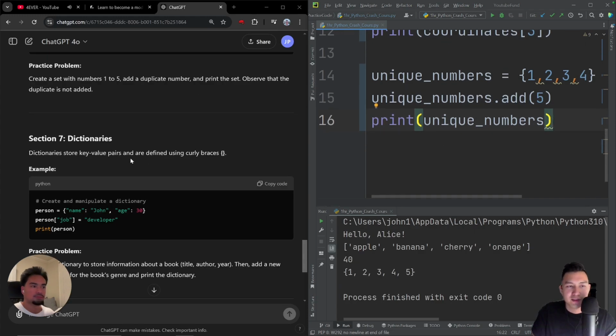Dictionaries. Dictionaries store key value pairs and are defined using curly braces. Okay.